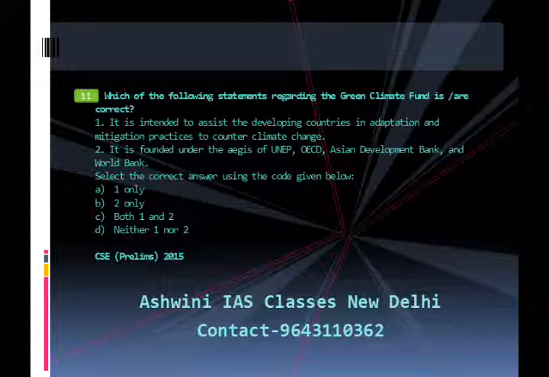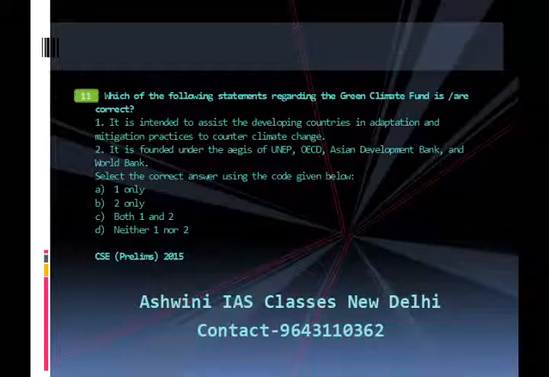Answer is A, that is 1 only. That is, it is intended to assist the developing countries in adaptation and mitigation practices to counter climate change. A brief explanation of the answer. Green Climate Fund was founded as a mechanism to assist developing countries in adaptation and mitigation practices to counter climate change. The fund is governed by Green Climate Fund Board. The board consists of 24 members. Now let us move to question number 12.